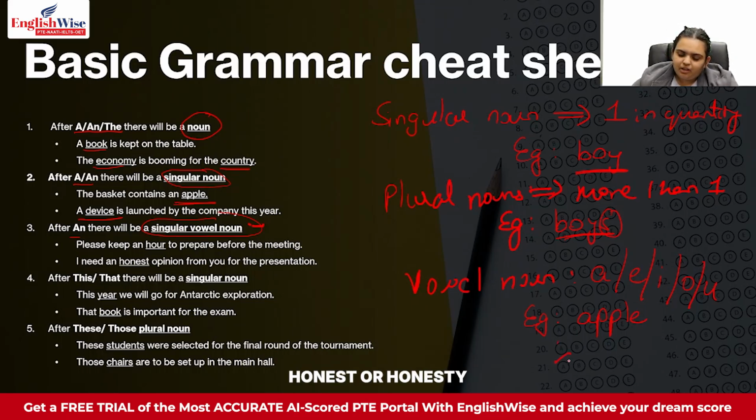Example, let's say honest or honesty. Again, this word is also starting with a vowel sound because the H over here is silent. The actual word starts from the sound of letter O. So it starts like honesty. That's why this is also a vowel sound noun.